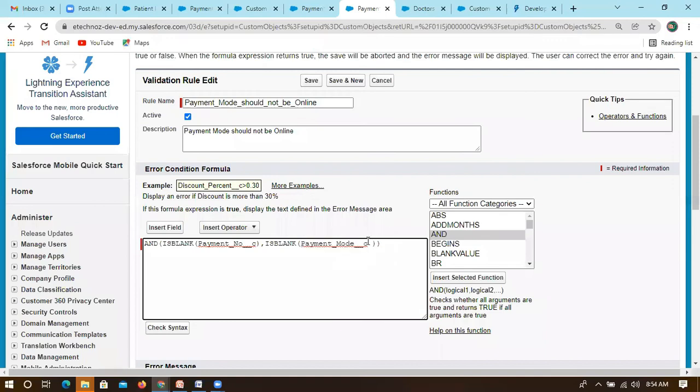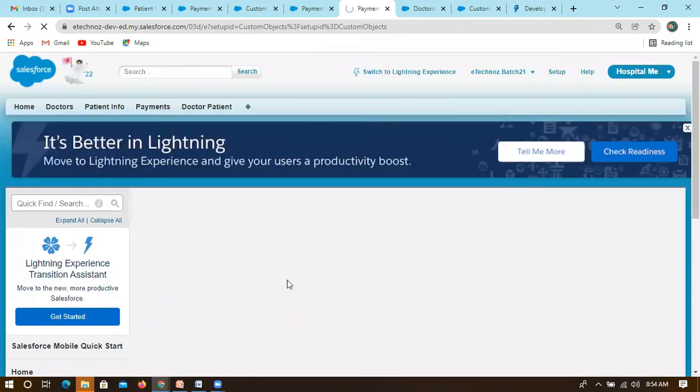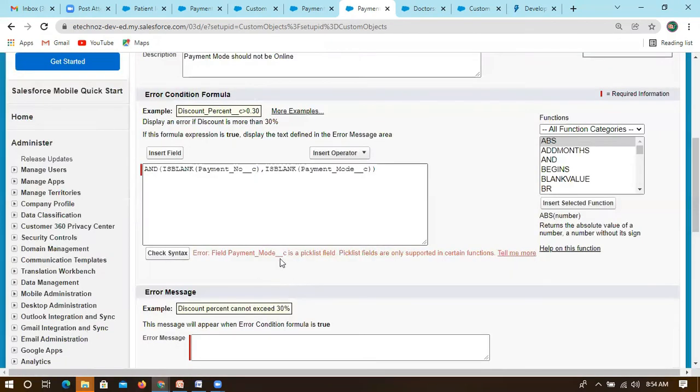So in this case, if you want to throw an error, you first need to check whether the syntax is correct or not. It will show payment mode is fine, and payment number is fine, because this is blank, which is acceptable. But payment mode is a pick list field, so it will not support the is blank function.